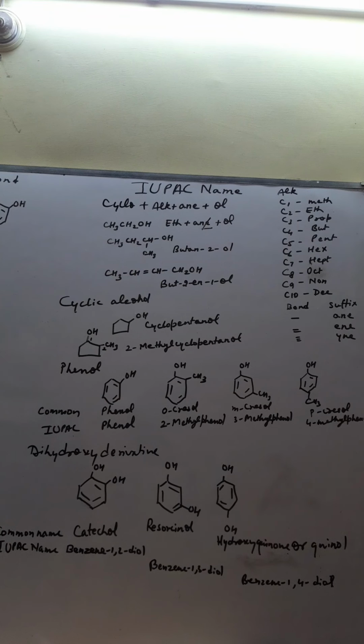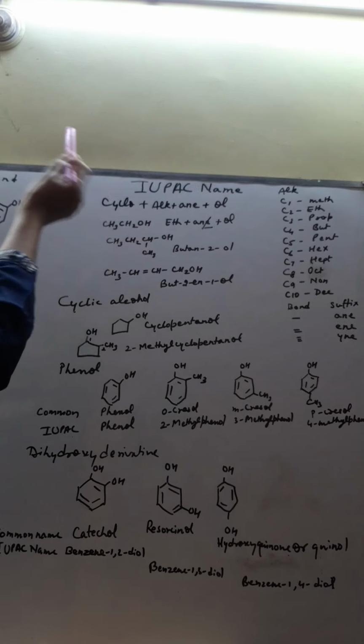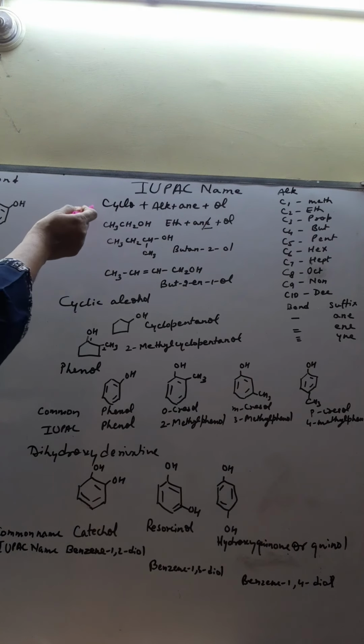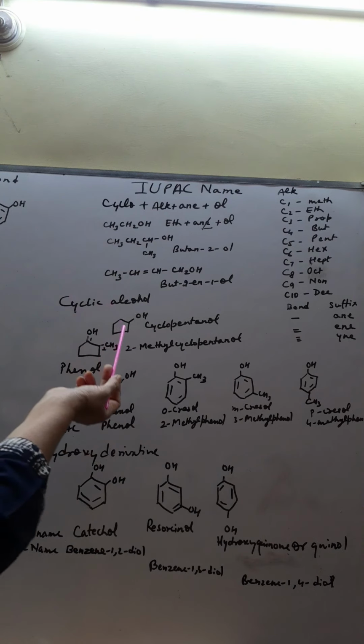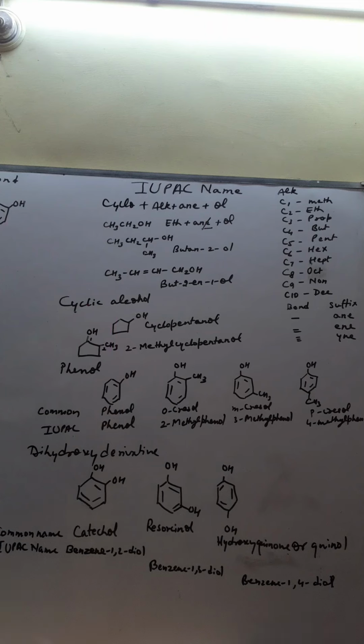So if you have a cyclic compound, the thing that you have to remember is that you have to put the second primary prefix first. Cyclo you have to put before the alk. After that you will put the secondary prefix. If you are having like methyl group or chloro group, that prefix you have to put after putting this cyclo.